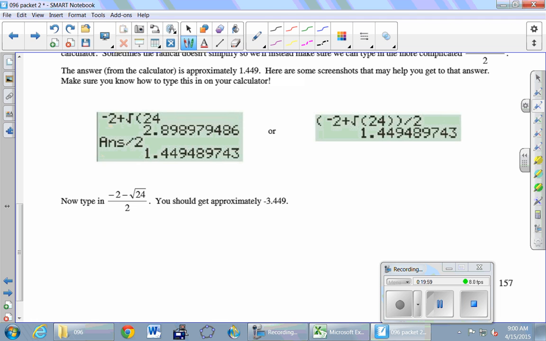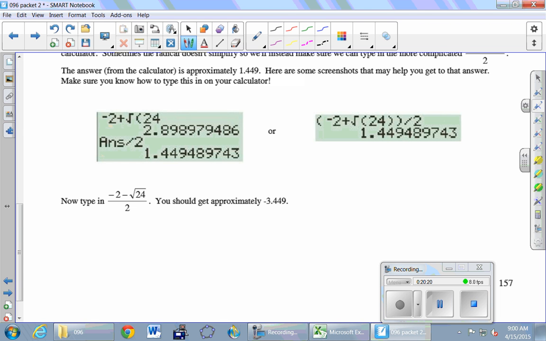It is possible to type it in all in one fell swoop, but you got to make sure you have extra parentheses to separate the numerator completely. Notice that this is just the plus of the plus or minus. It isn't possible on these calculators to do the plus or minus in one fell swoop, so you just do them completely separately. So go ahead and type in that thing, either the first screenshot or the second.